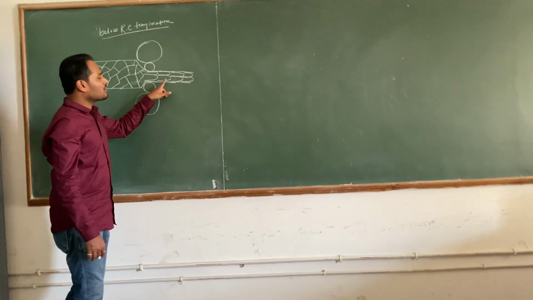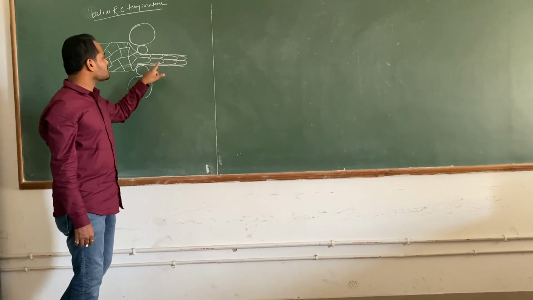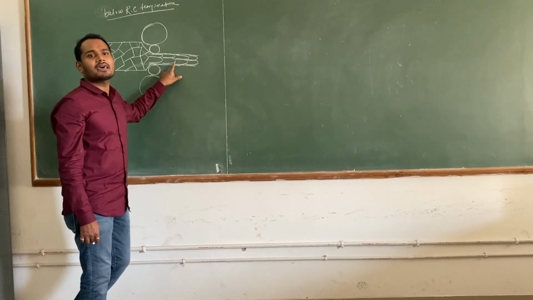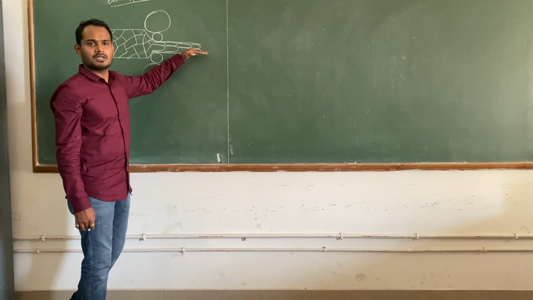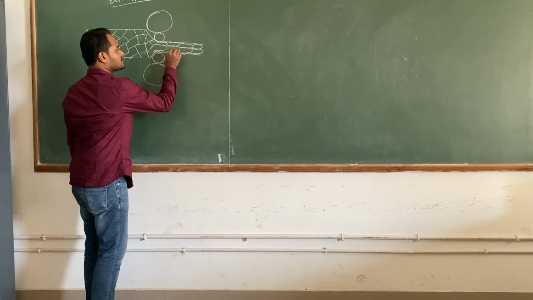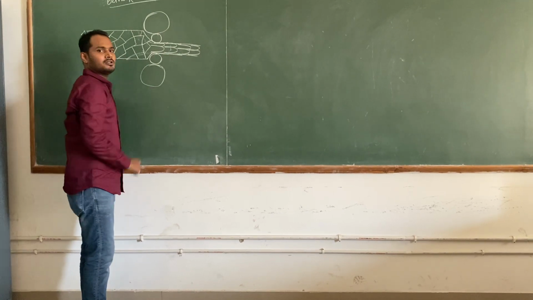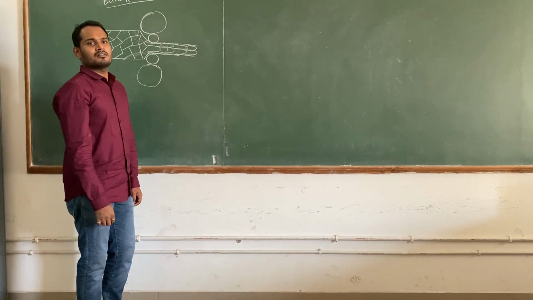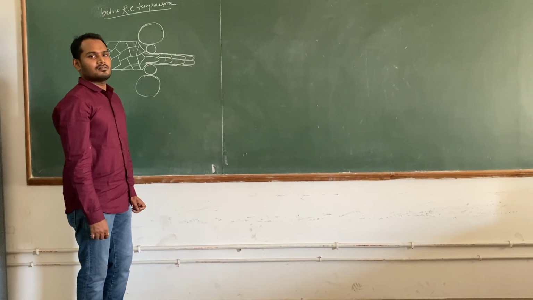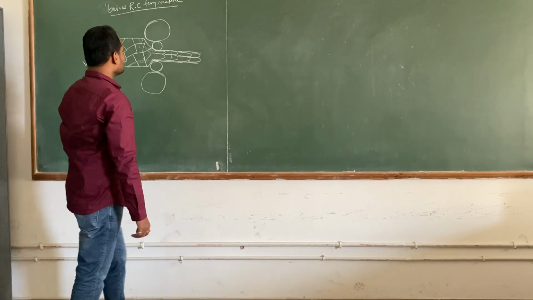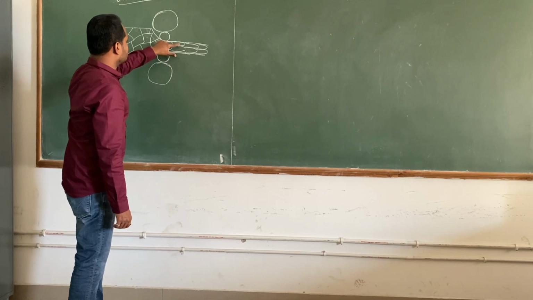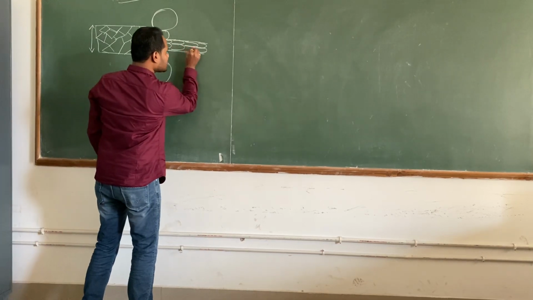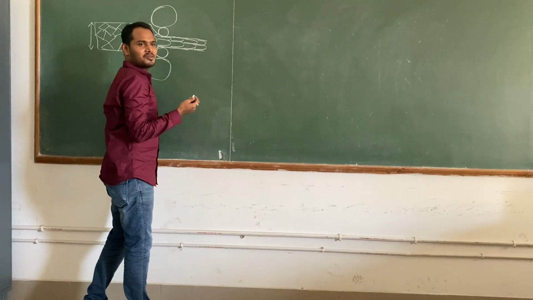But here the situation is different. This will give you anisotropic. Why? Because they are oriented in preferred directions. If I measure the property in this direction and in this direction, the property will be different. But if you measure the property along the grain direction, all grains have the same property basically, because they are oriented in this direction.